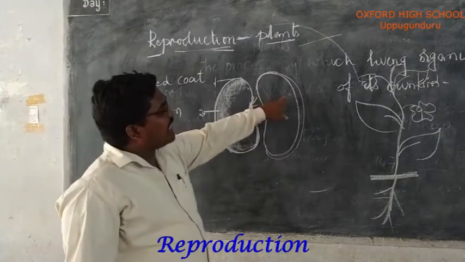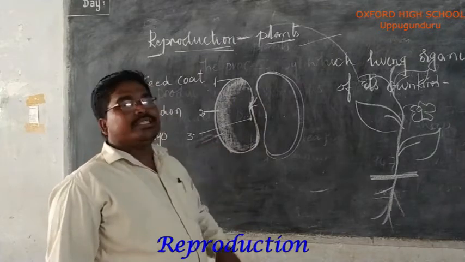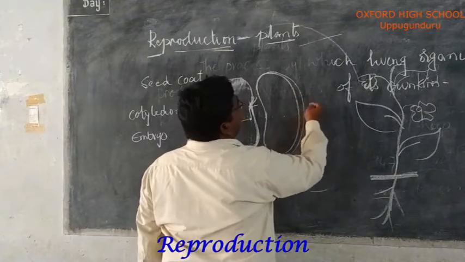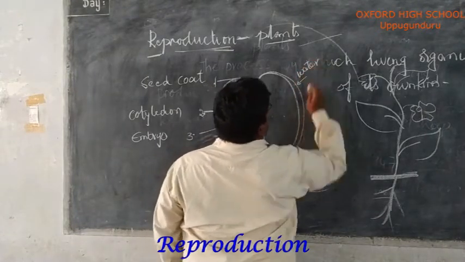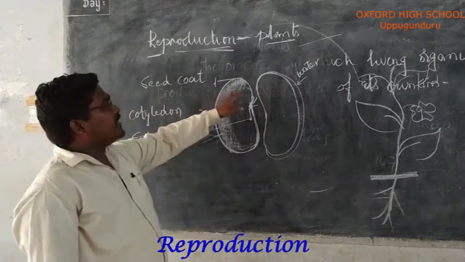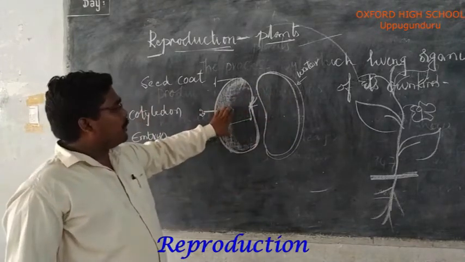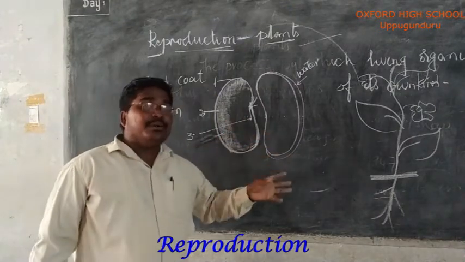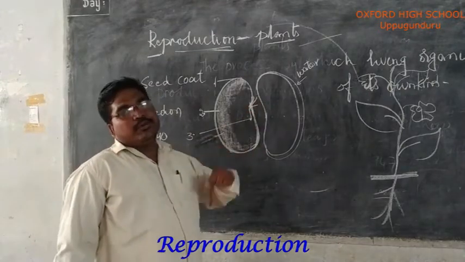The seed coat has tiny holes in it for the entry of water into the seed. Okay. Do you understand this one? The seed coat is the outermost covering of the seed. It protects the internal parts like cotyledons and embryo. The seed coat has tiny holes in it, tiny holes for the entry of water.